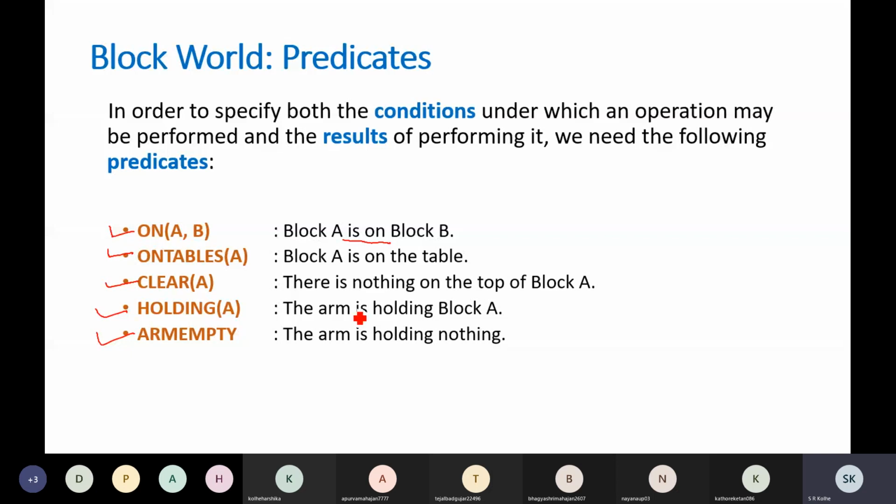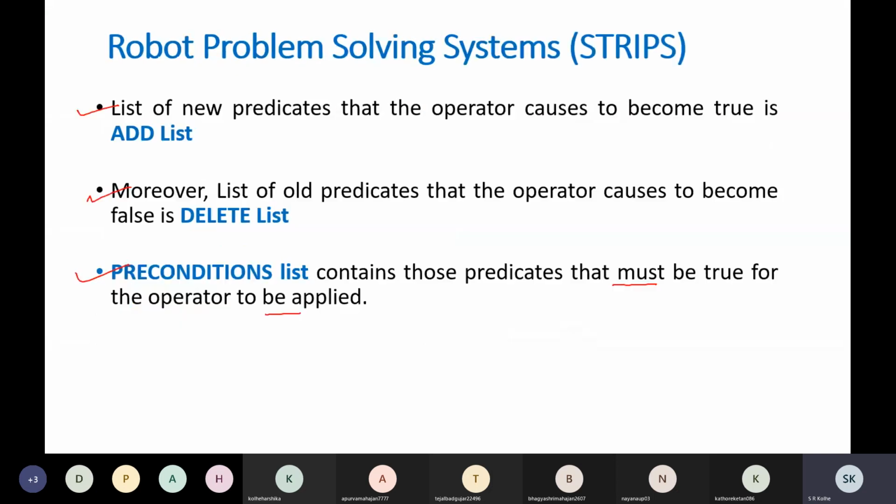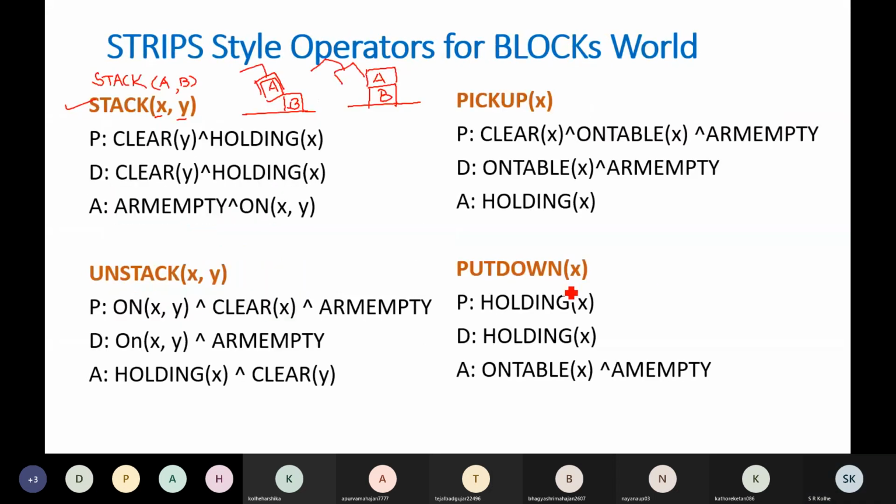We have already defined clear A means there is nothing on top of block A. So if Y is clear, now Y is B and X is A in this example. So if the robot arm is holding A and there is nothing on block B, then you can apply this rule stack XY, stack AB.